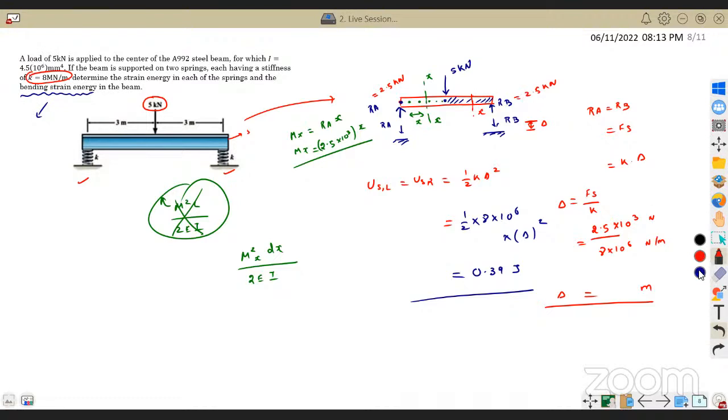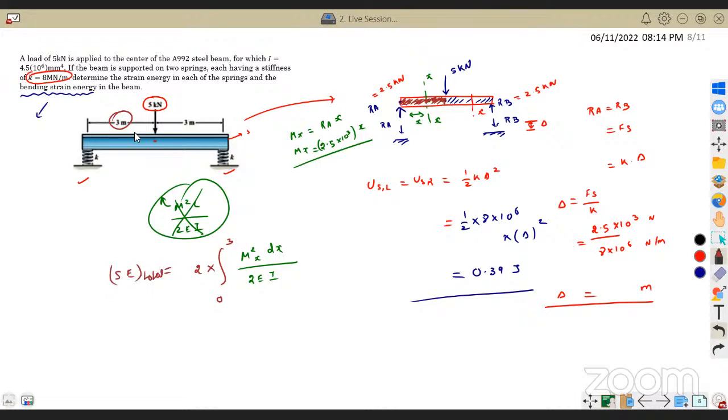If I find out the strain energy for this side section and multiply with 2, I will get the total strain energy. So simply from 0 to L by 2. L by 2 is 3 meters. From 0 to 3, I'll multiply it with 2, and I will get the total strain energy.